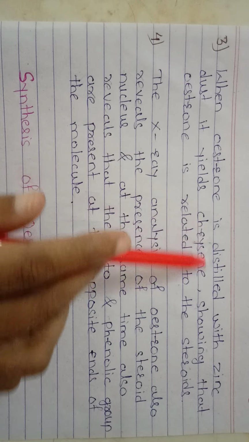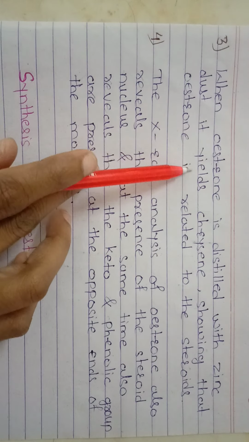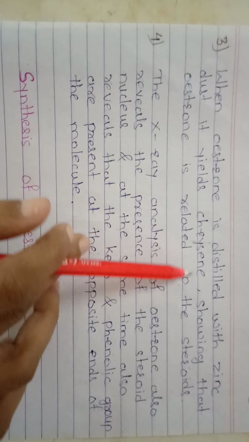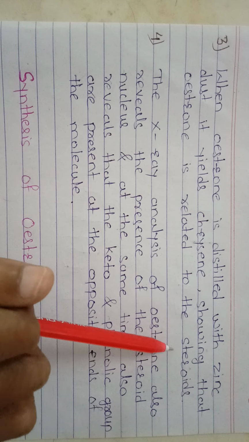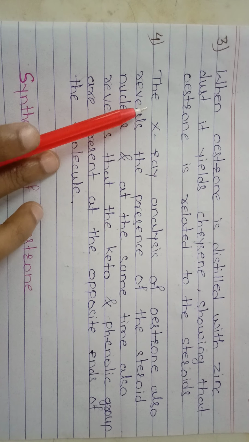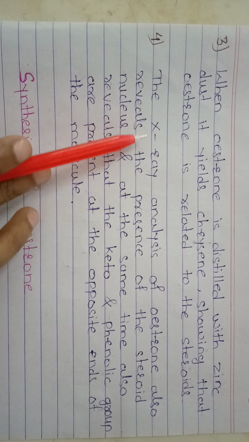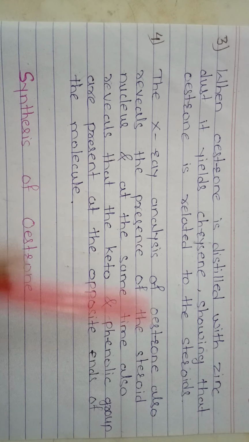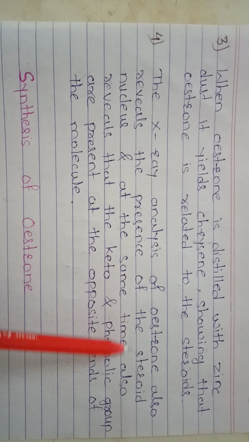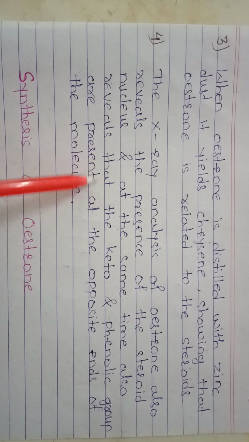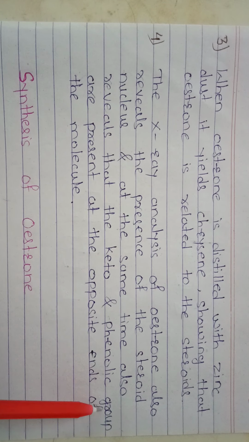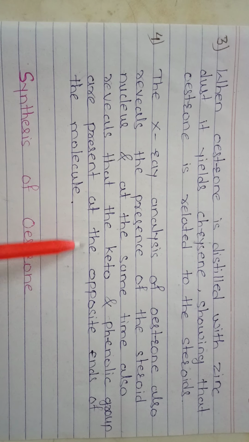When oestrone is distilled with zinc dust, it yields a hydrocarbon, showing that oestrone is related to the steroids. Last point, the X-ray analysis of oestrone also revealed the presence of the steroid nucleus, and at the same time revealed that the keto and phenolic groups are present at opposite ends of the molecule.